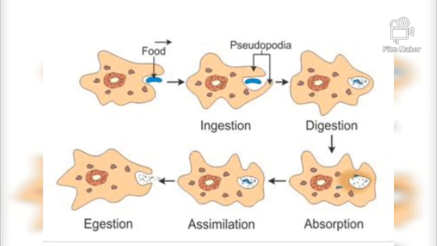The undigested food inside the amoeba is thrown out by the rupturing of the cell membrane. This process is called egestion in amoeba. So now we have studied all 5 steps, which are the basic steps of any microscopic or multicellular organism, human being and any animal. So it is completed in 5 steps.